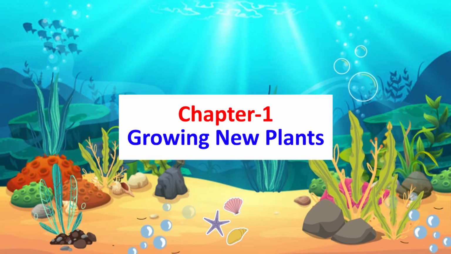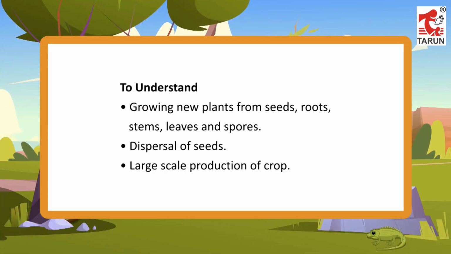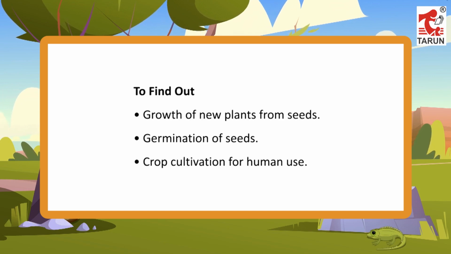Chapter 1. Growing New Plants. To understand growing new plants from seeds, roots, stems, leaves and spores. Dispersal of seeds. Large-scale production of crop. To find out growth of new plants from seeds. Germination of seeds. Crop cultivation for human use.